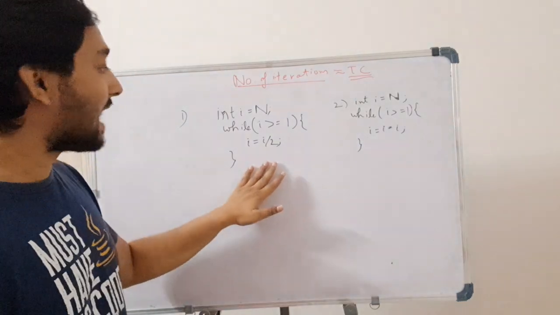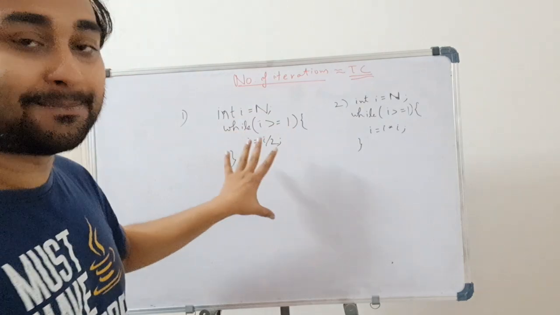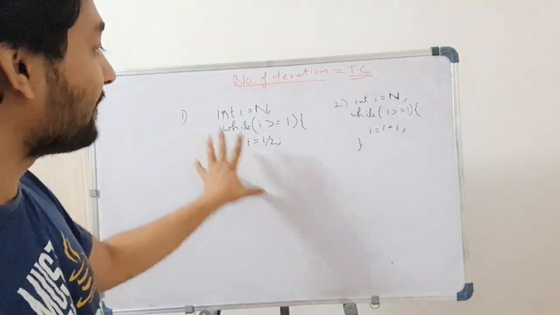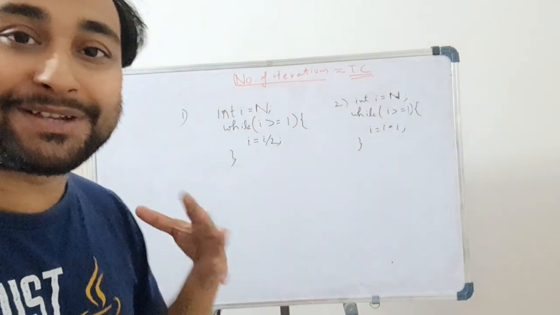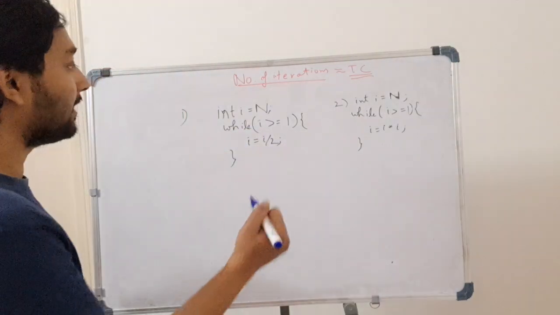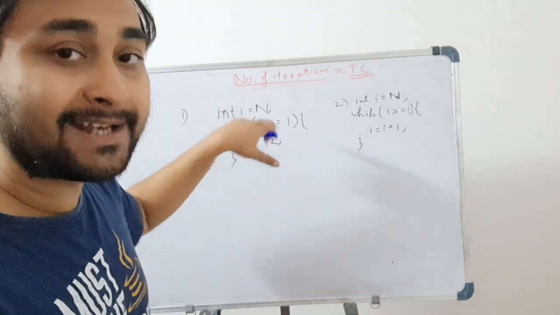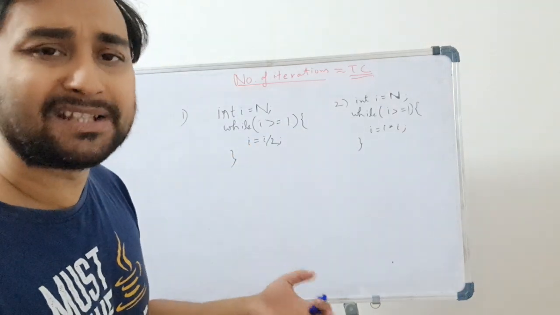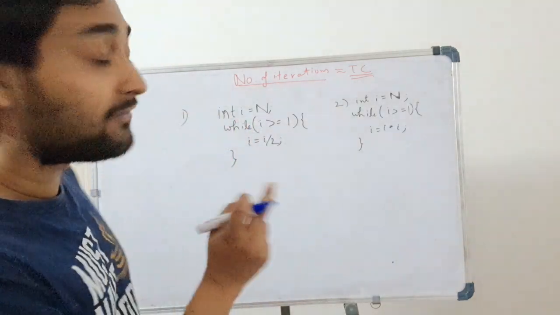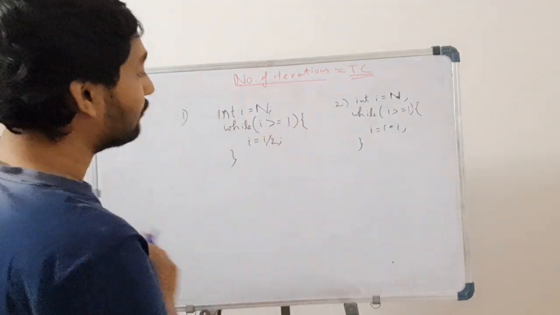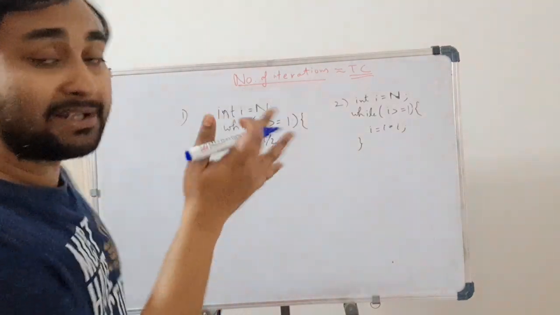The first code is not an infinite time complexity code, it has some time complexity. We will explain how these two are working, with the number of iterations, so that you can guess the time complexity. Here I've initialized with the value of n. n can be any value you consider, like 5, 6, 7, 8, 10, 12, 15, anything. And here I have written one condition in a while loop: while i is greater than or equal to 1, i will be equal to i by 2. It means in every iteration I will be dividing by 2.